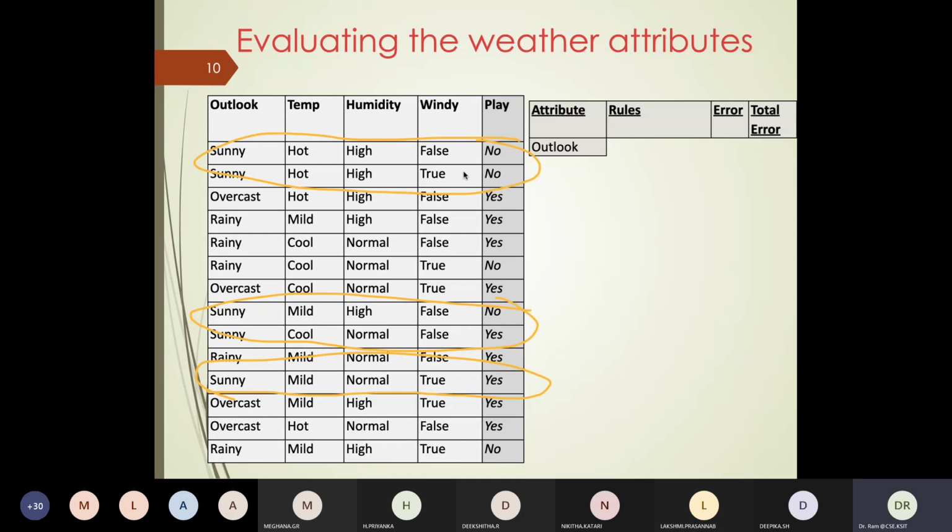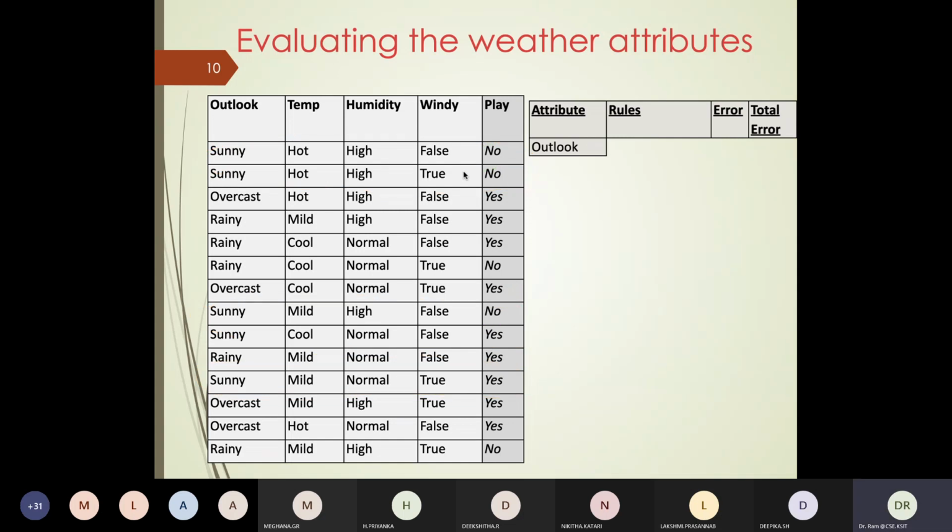So in our case, Sunny and no is 1, 2, and 3. And Sunny and yes is 1 and 2. So that means I would like to pick no for Sunny.